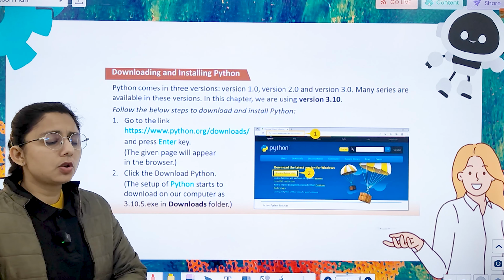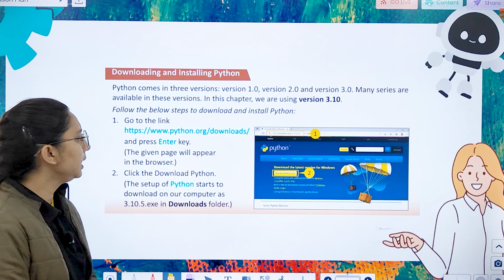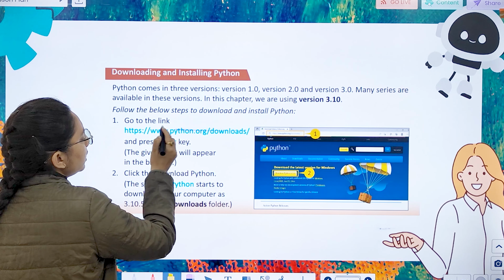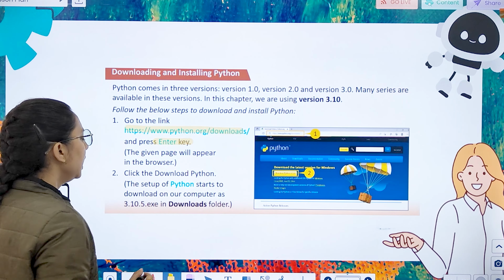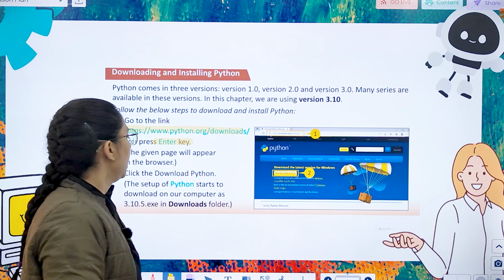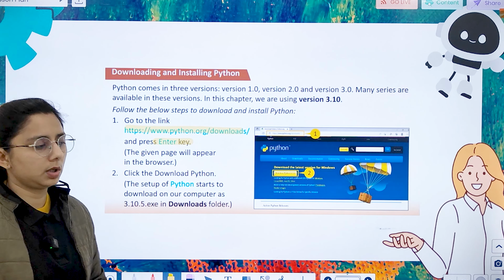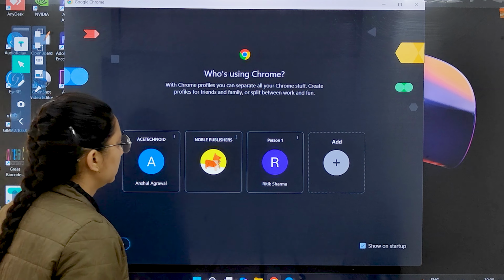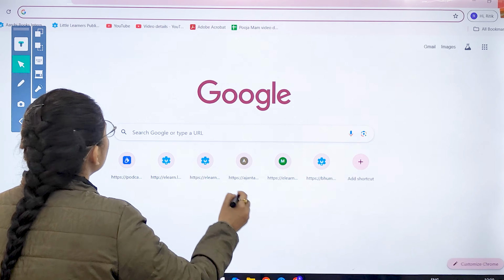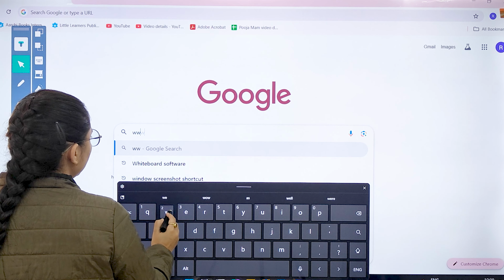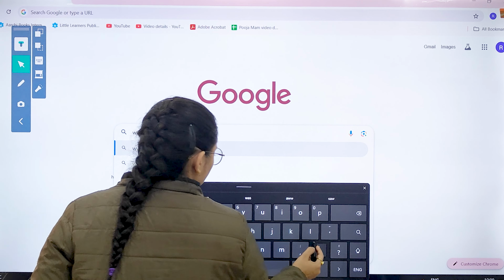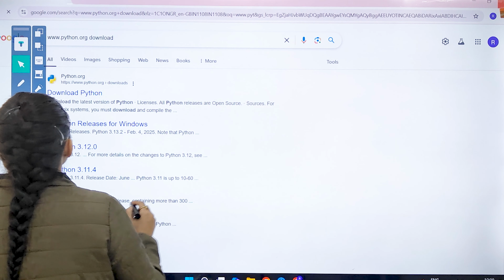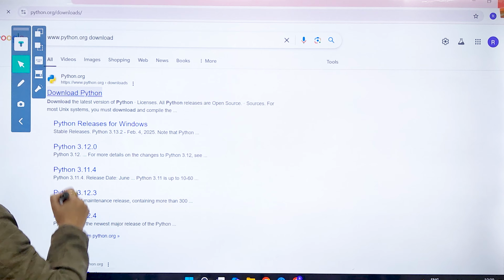Right? So downloading and installing Python, you have to go to your Internet Explorer and you will write www.python.org. You will enter the key and click to download Python and the setup will get downloaded. Let me show you. So here you can type www.python.org. Like this, you can download Python.